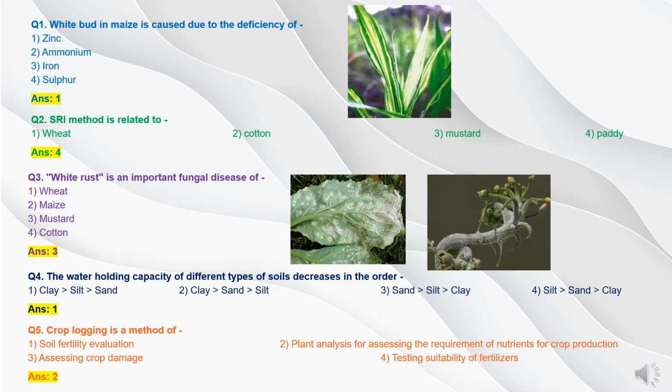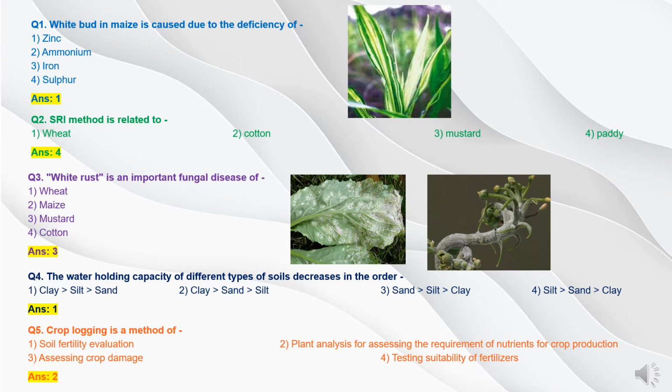Now question 5. Crop logging is a method of option 1 soil fertility evaluation, option 2 plant analysis for assessing the requirement of nutrients for crop production, option 3 assessing crop damage, option 4 testing suitability of fertilizers. So here crop logging is the method of plant analysis for assessing the requirement of nutrients for crop production.